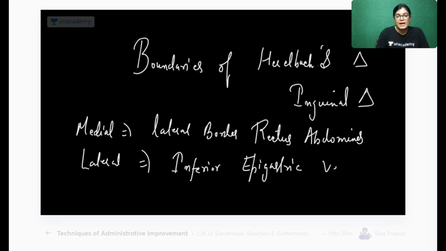Laterally by inferior epigastric vessels, and inferiorly by, yes, Dr. Tariq, I will come to that point.